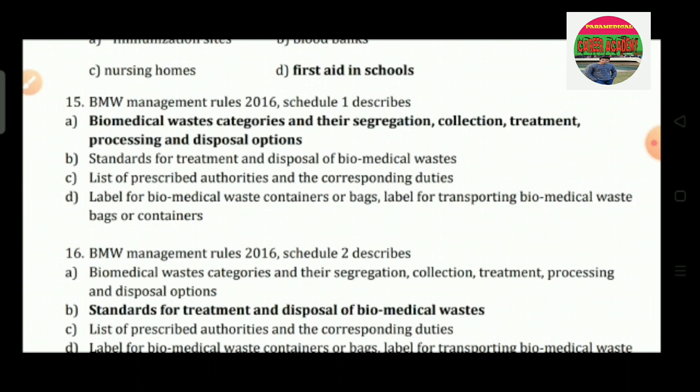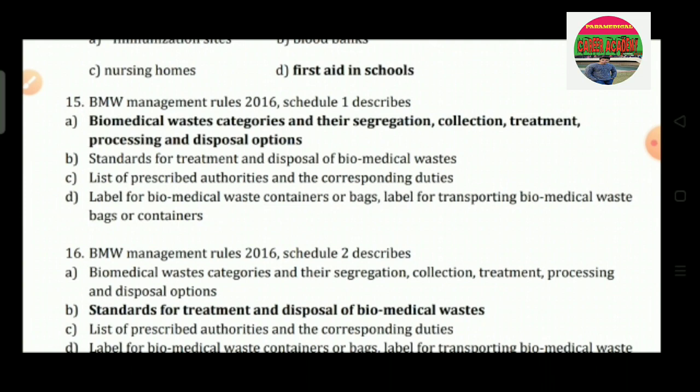Option B, standards for treatment and disposal of biomedical waste. Option C, list of prescribed authorities and the corresponding duties. Option D is label for biomedical waste containers or bags, or label for transporting biomedical waste bags or containers. So the correct answer is option A.